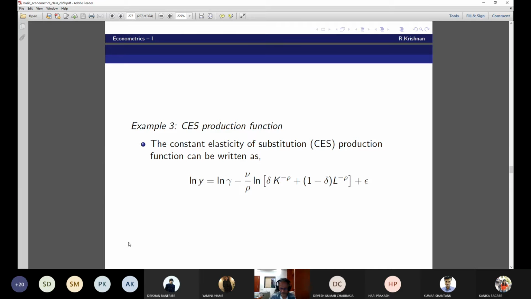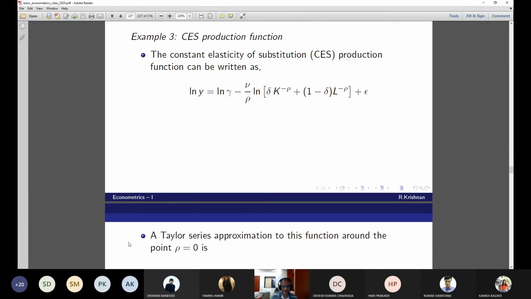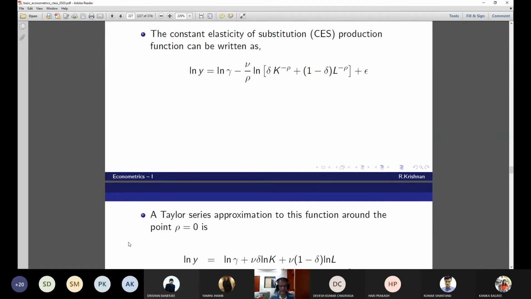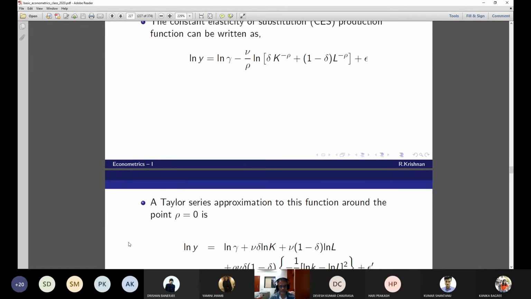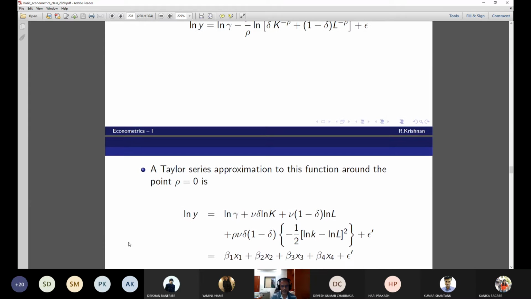Have you taken down this model? The Taylor series approximation to this function around the point rho equal to 0 is this. That's why I'm taking the Taylor series approximation. Can you write? Okay, you can go and check it. I'm not checking it. After taking the Taylor series approximation to this function around the point rho equal to 0, I'm rewriting this model as y equal to beta 1 x1 plus beta 2 x2 plus beta 3 x3 plus beta 4 x4 plus epsilon prime.